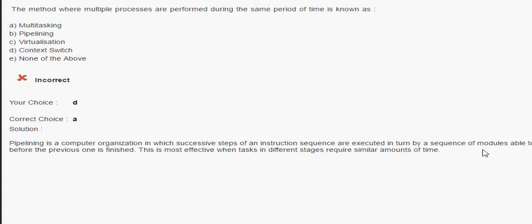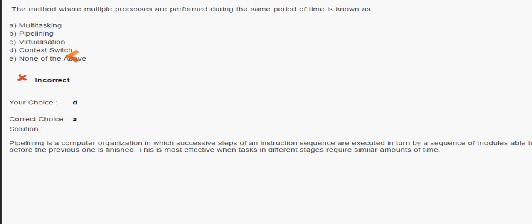It is most effective when tasks in different stages require a similar amount of time. Pipelining is something different: when the successive steps of an instruction sequence are executed by a sequence of modules, then it is pipelining. Multitasking is when things happen at the same time, not different instructions executed sequentially. If the question says instruction sequences are executed by a sequence of modules, the answer will be pipelining, but for this question multitasking is the answer.